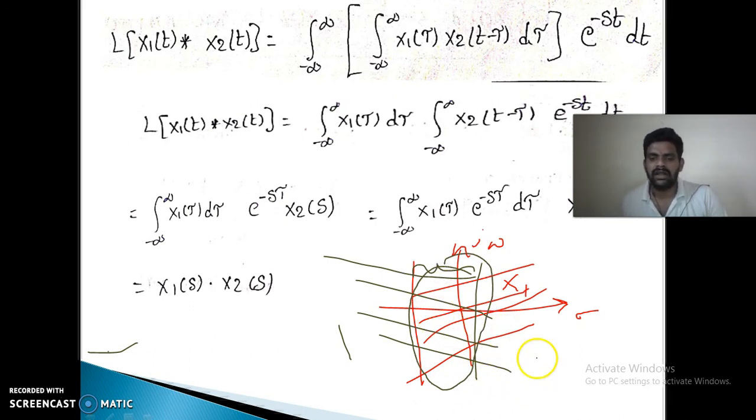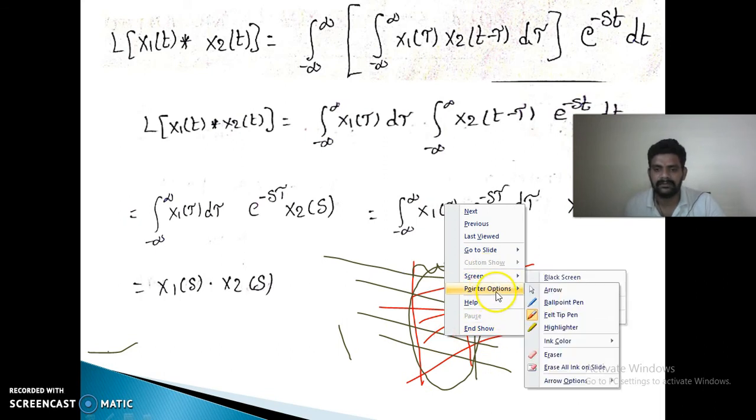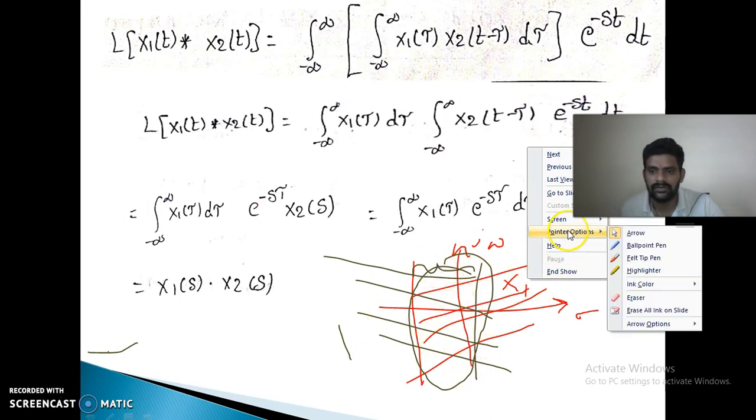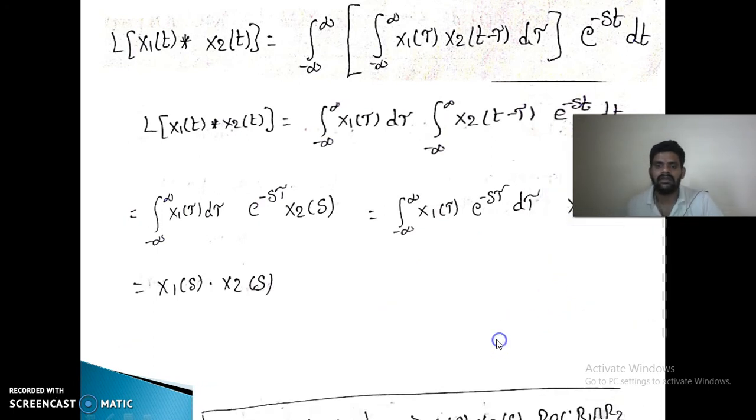Like that, the ROC will be estimated. So this is the common ROC between these two ROCs. So this is the resultant ROC of this particular thing. So like that, the ROCs are estimated.